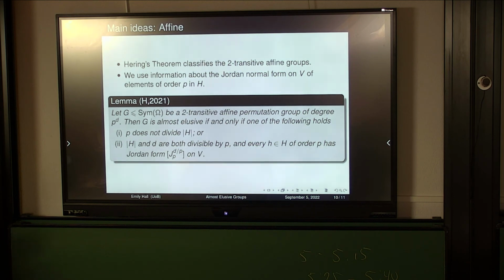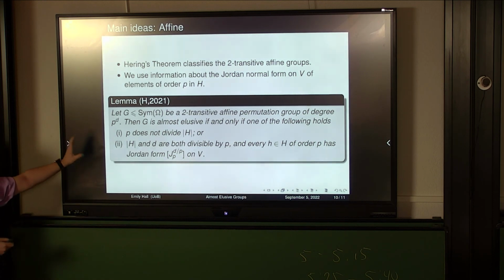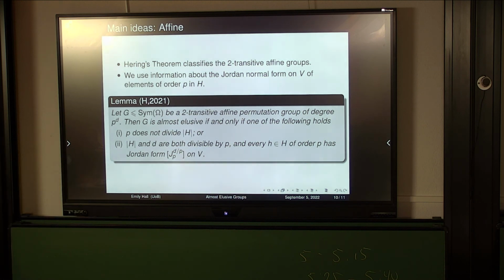Either p doesn't divide the order of H, in which case I'm obviously never going to find a non-trivial H, or H and d are both divisible by p, and every single element of order p in H has this particular Jordan form on my vector space. And so now it's a question of reducing to this case and then proving lots of things about what the Jordan form of certain elements looks like on our vector space.